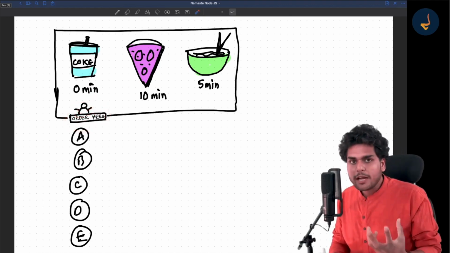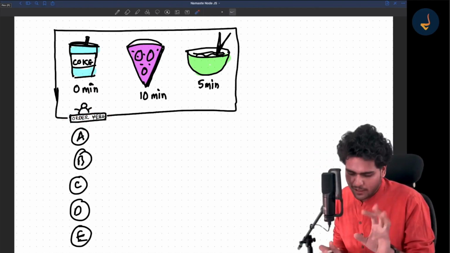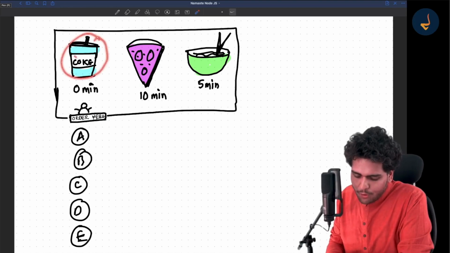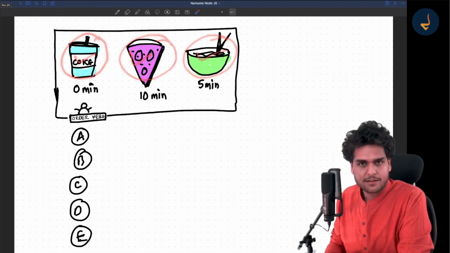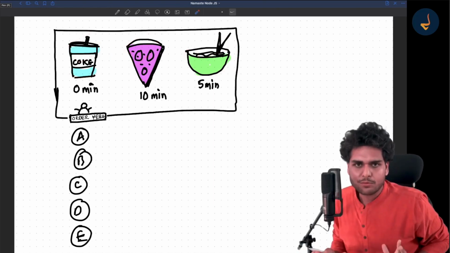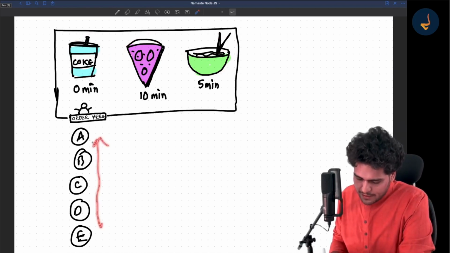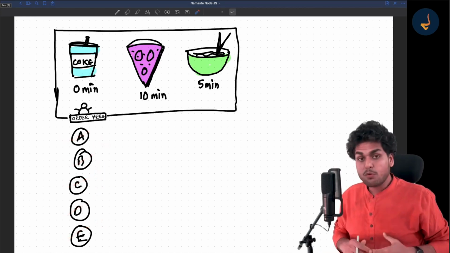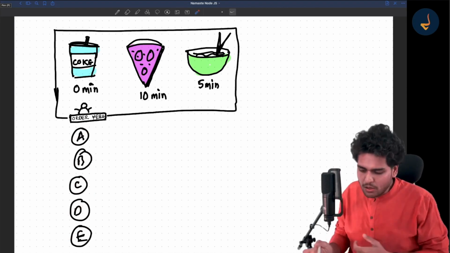Now, what can you order from the menu? We have not kept a lot of things, just 3 things for now. There is an option of Coke, an option of pizza, and an option of noodles. Coke, pizza, noodles. That is all we serve. Now, suppose there is a huge queue over here: person A, person B, person C, person D, person E are waiting to give their orders and take the food. That's how things work.